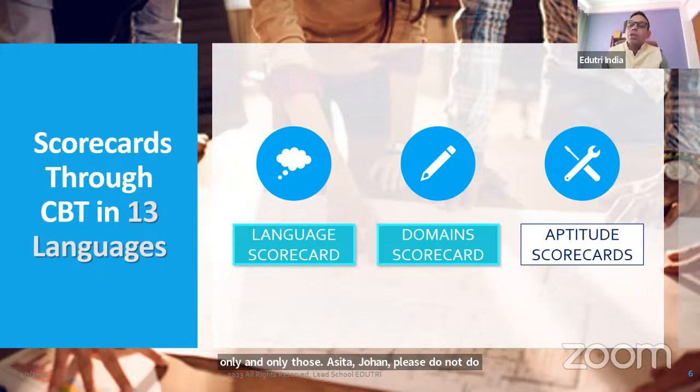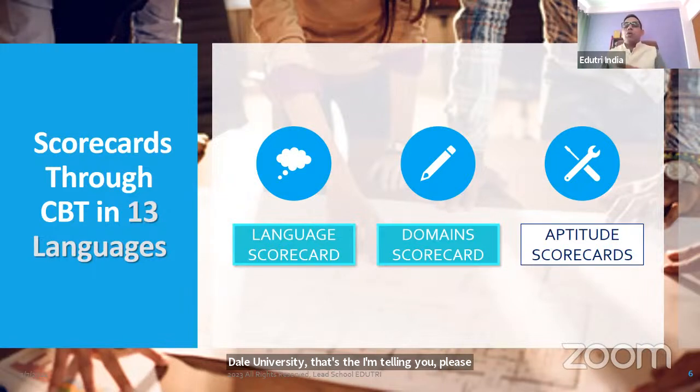For domain subjects, you have to take only those subjects which you have in class 12. There are a few universities for which you require a specific subject, and I will let you know a few famous ones. But if you are specifically preparing for Delhi University, please take only those subjects which you have in class 12.